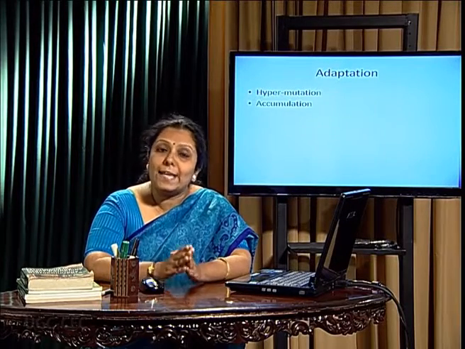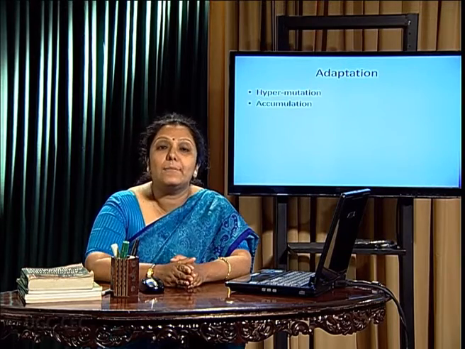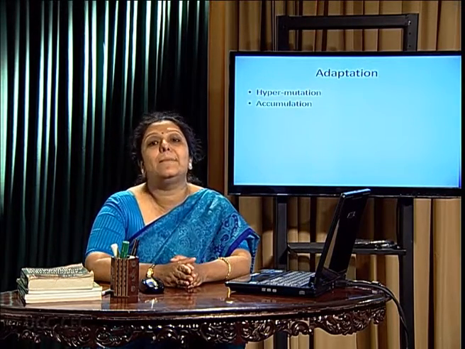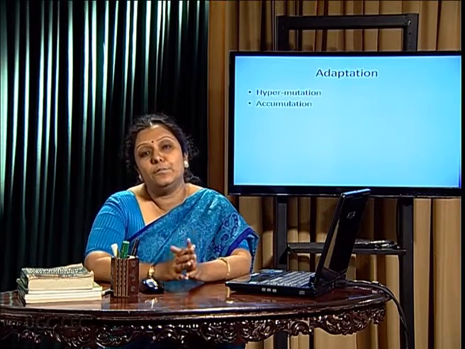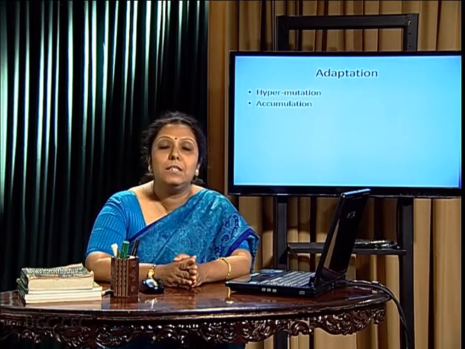Adaptation. As we know, survival of the fittest by natural selection, when the beneficial mutation is getting accumulated, that gives a better species to evolve, and after accumulation, by reproductive success, it is transmitted to the new generation.